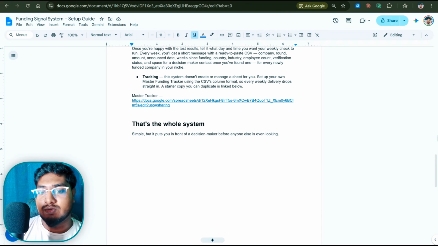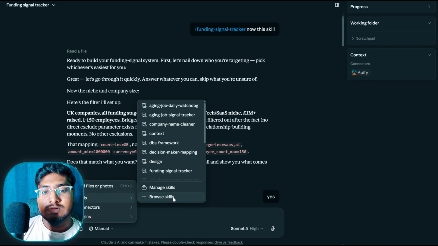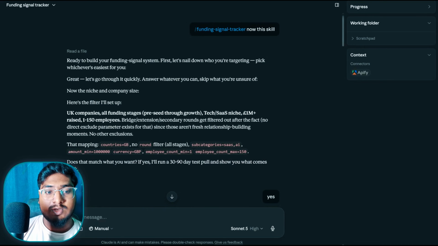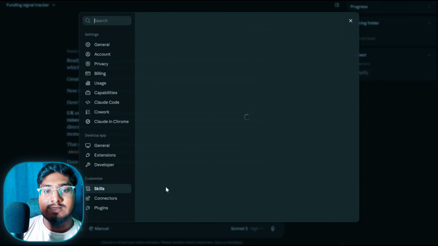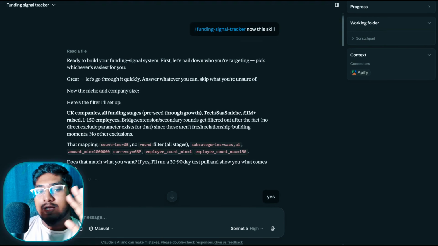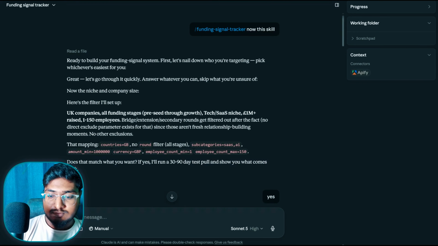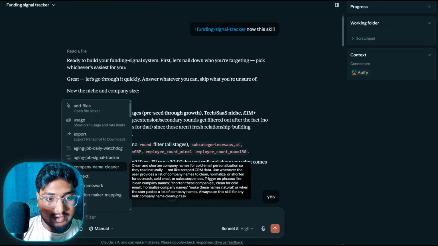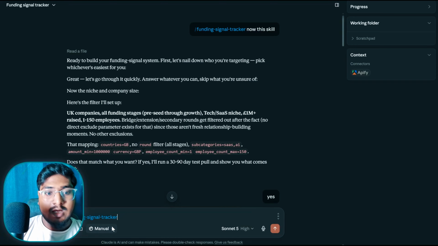After that, every time, just go to the plus icon here, skill, browse, or you can also go to plus, skill, and manage skill, and just add the MD file, just upload. The name is called Funding Signal Tracker. Just upload the skill. After that, just type slash, and click the skill we are going to use. Let me find my skill here. Here is the thing, and you say go.